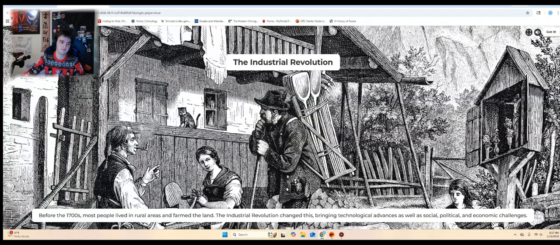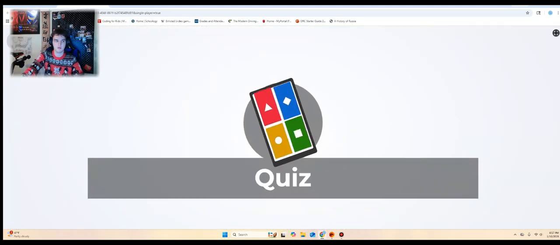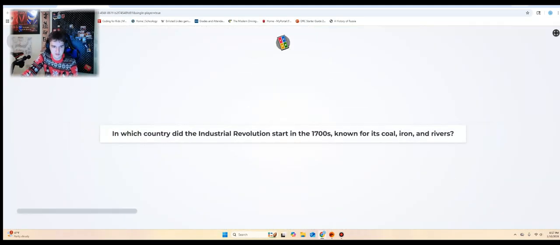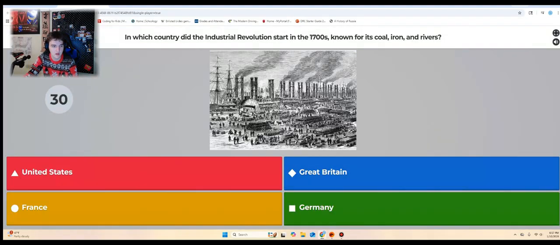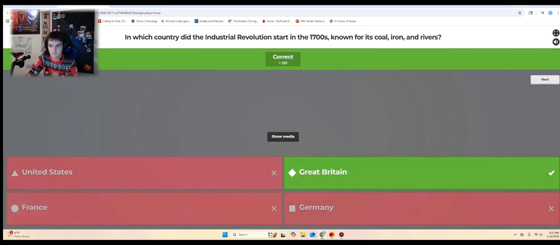Alright, the Industrial Revolution. Before the 1700s, most people lived in the rural areas and farmed the land. The Industrial Revolution changed this, bringing technological advances as well as social, political, and economic challenges. Got it. Which country did the Industrial Revolution start in the 1700s? Known for its coal, iron, and rivers. It's Great Britain. Yep.